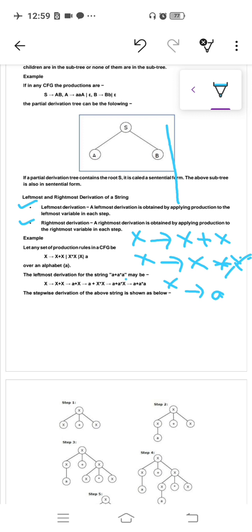From this grammar we have to generate the string a plus a into a plus a into a.